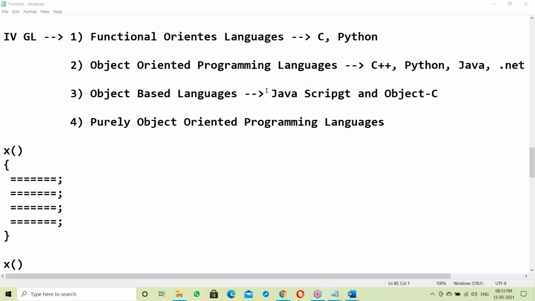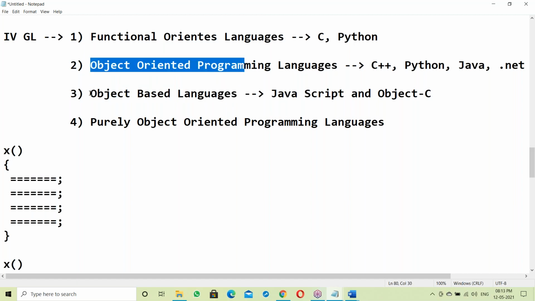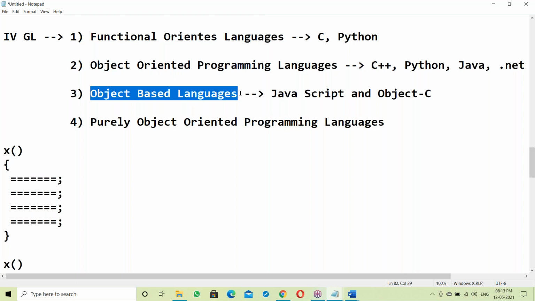Next, object-based languages: JavaScript and Objective-C. What is an object-based language? Object-based language is similar to object-oriented. That means in an object-based language also we can achieve data security. Its features are similar to object-oriented.